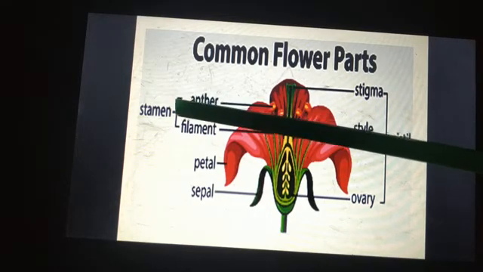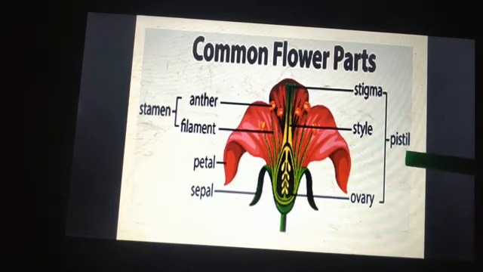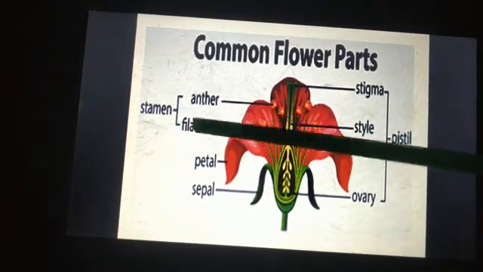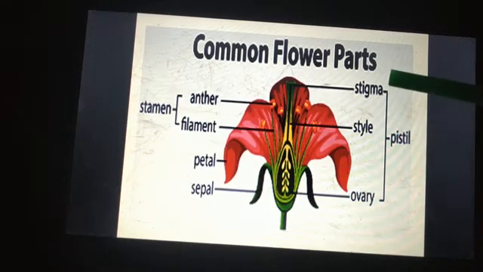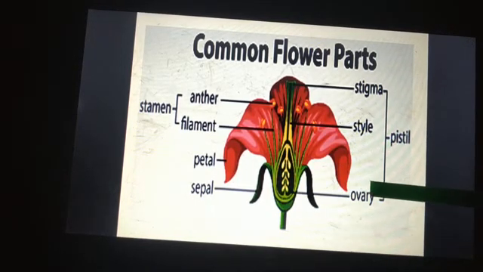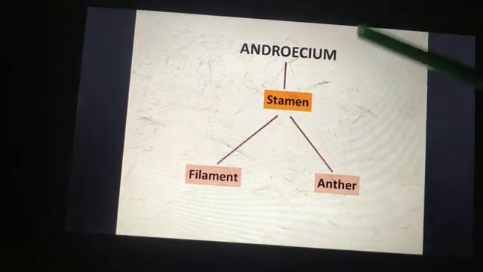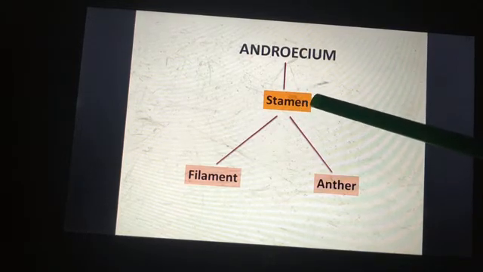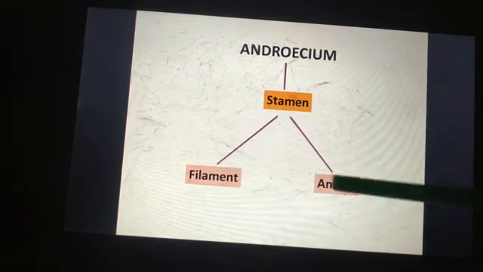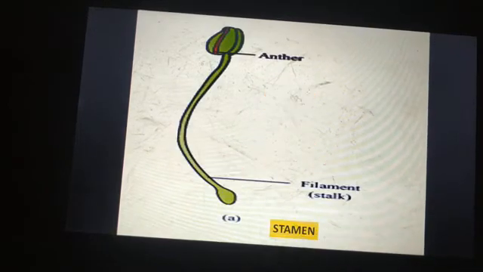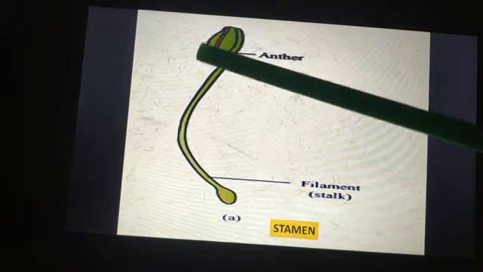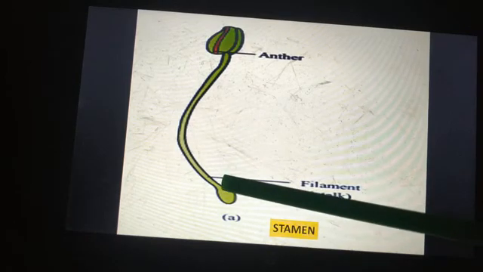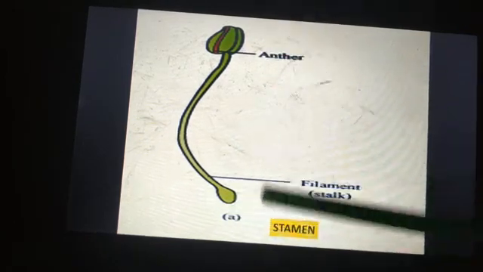Stamen is the male reproductive part. Pistil is the female reproductive part. Stamen is again divided into 2 parts, anther and filament. Pistil is divided into 3 parts, stigma, style and ovary. So this is the male reproductive unit, androecium. It consists of stamen. Stamen contains filament and anther. See this diagram. This part is the anther, right? And this stalk is our filament. Together we call it stamen.